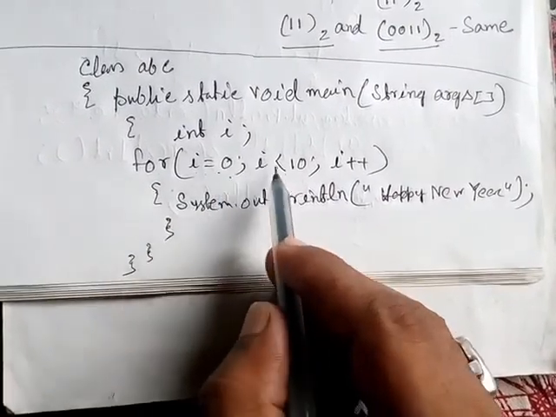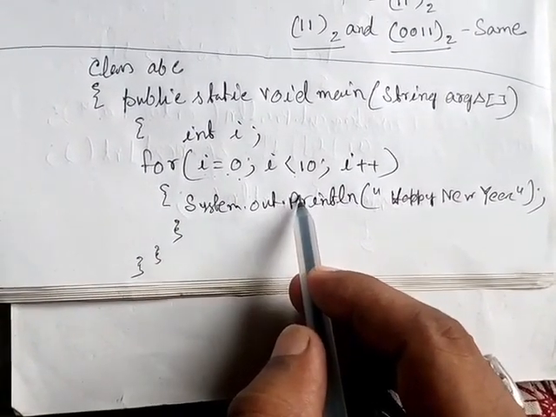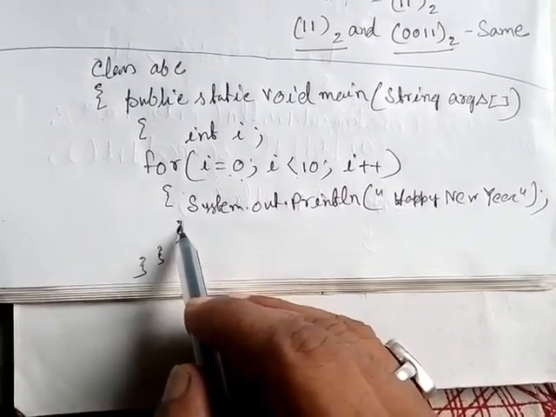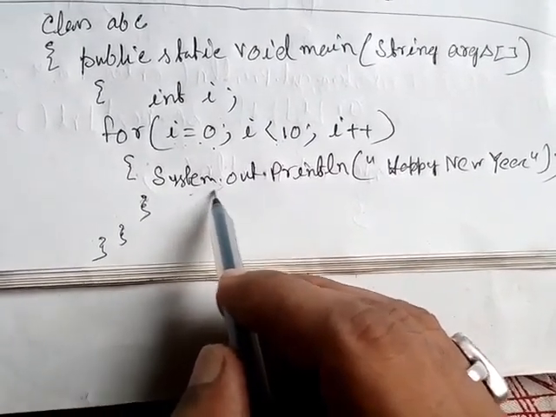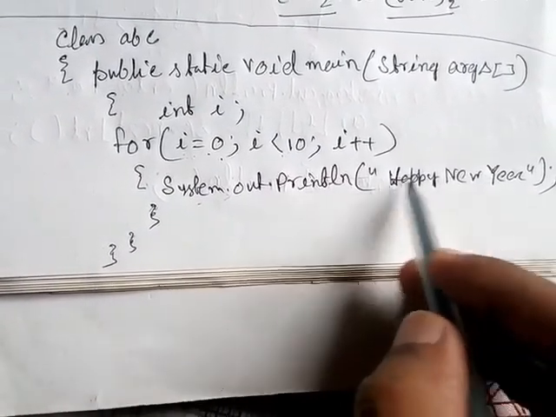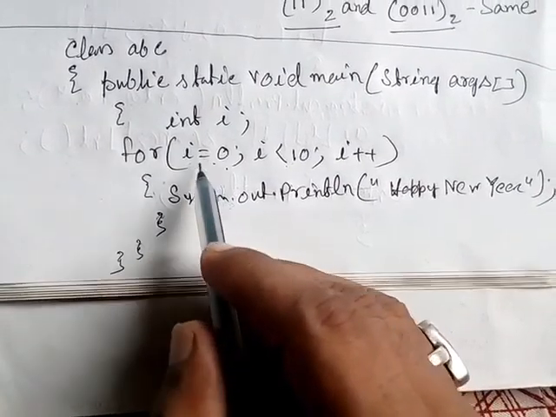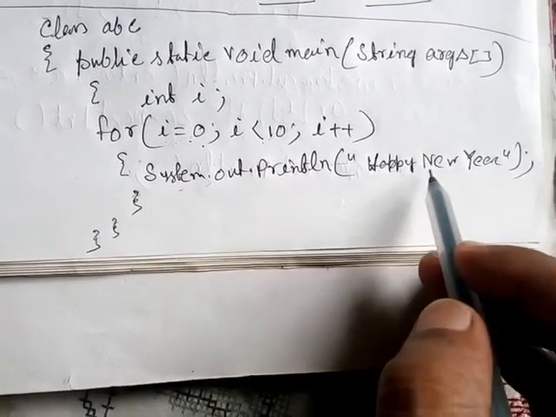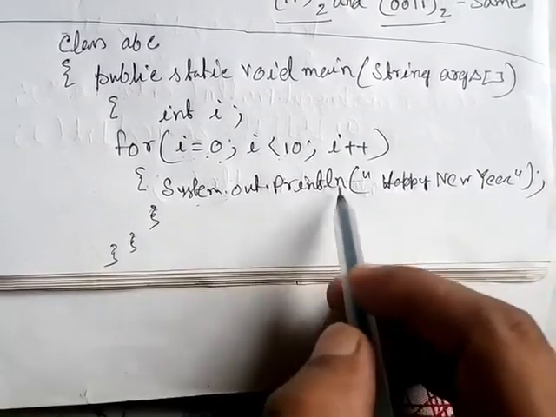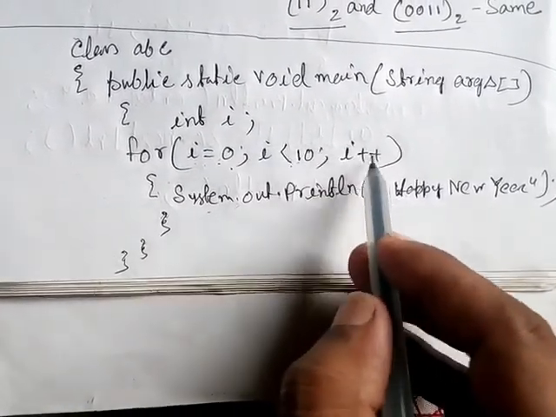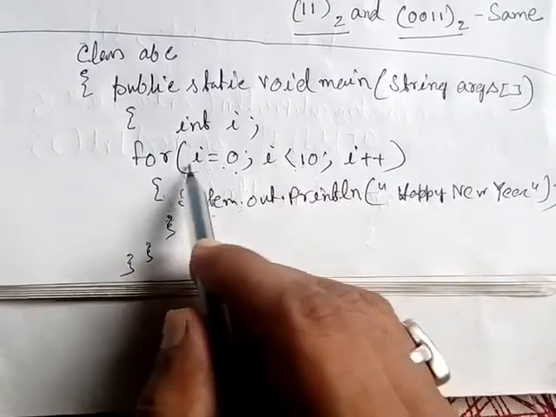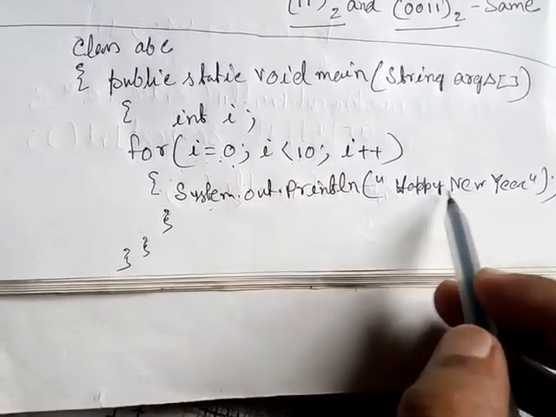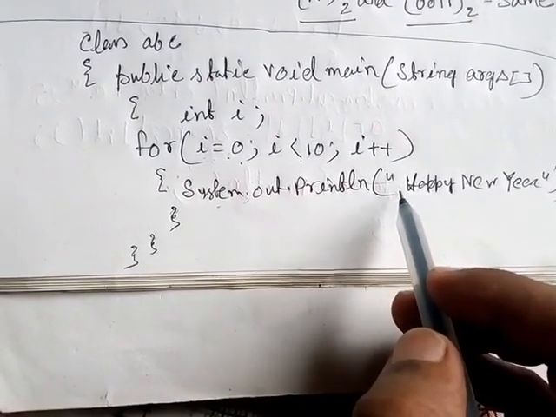I equal to 0, I less than 10, yes, then control will enter the body of the loop. This is the body of the loop, and System.out.println happy new year. So the first line is printed. Once again, I plus plus, I equal to 1, 1 less than 10, yes, come down, System.out.println happy new year. Understood? So in this way, with the help of this loop, this particular statement will be printed 10 times.